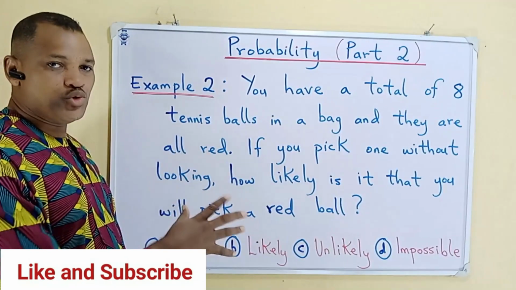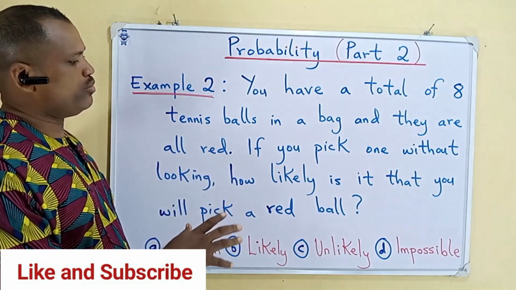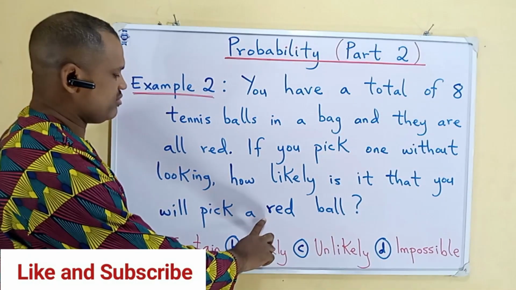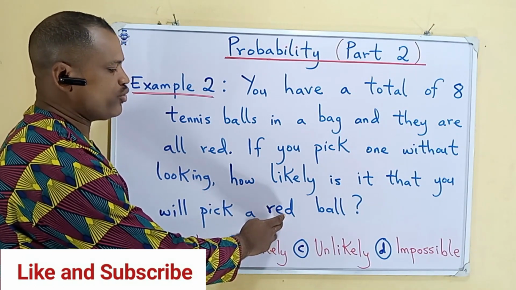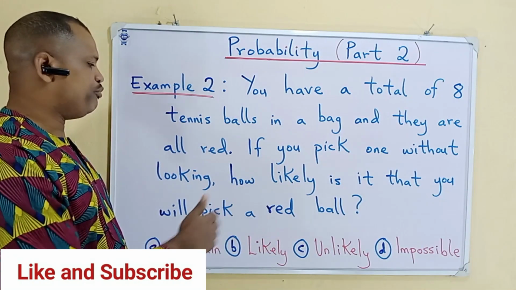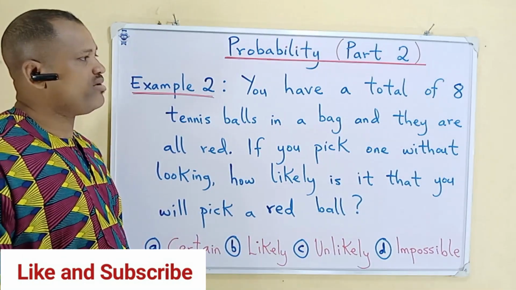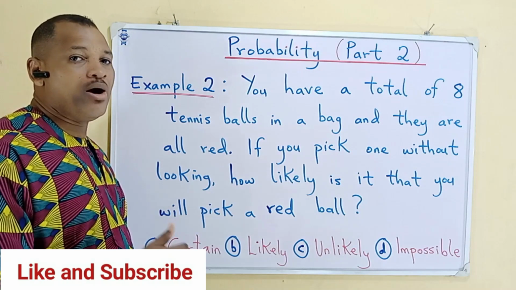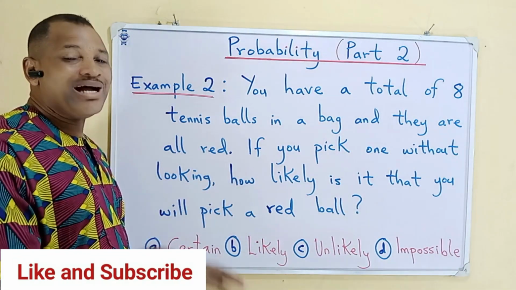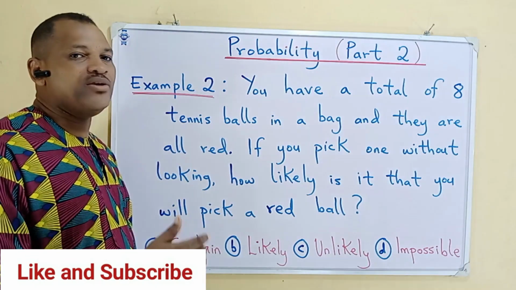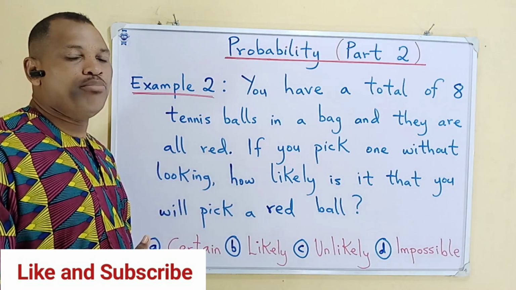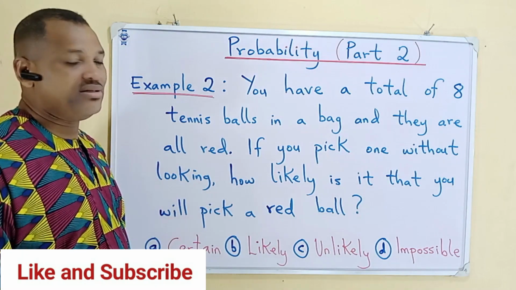So we have example 2. In example 2, everything remains the same, but we have changed the question from blue ball to red ball. How likely is it that you pick a red ball? If the balls in a bag are all red, if you pick a ball without looking, definitely you will pick a red ball, since all the balls in the bag are red.